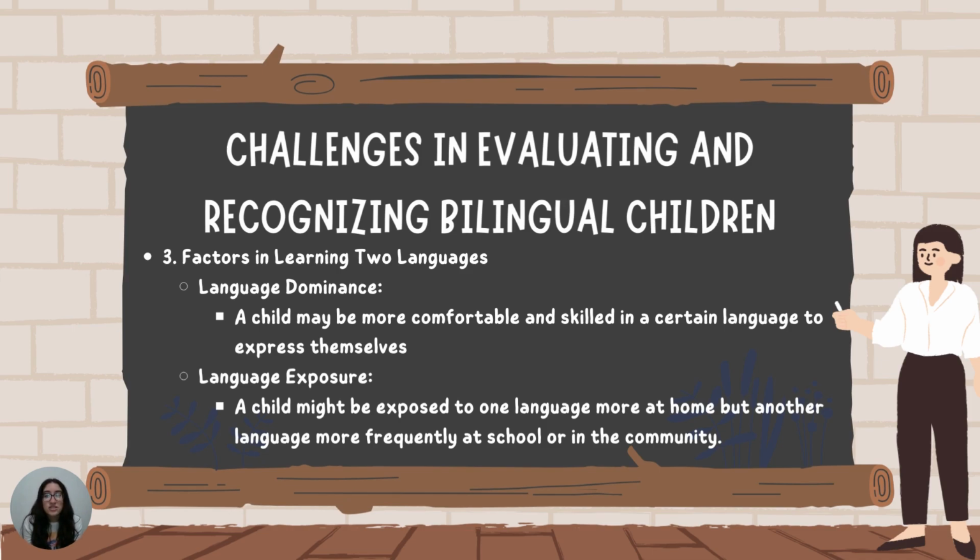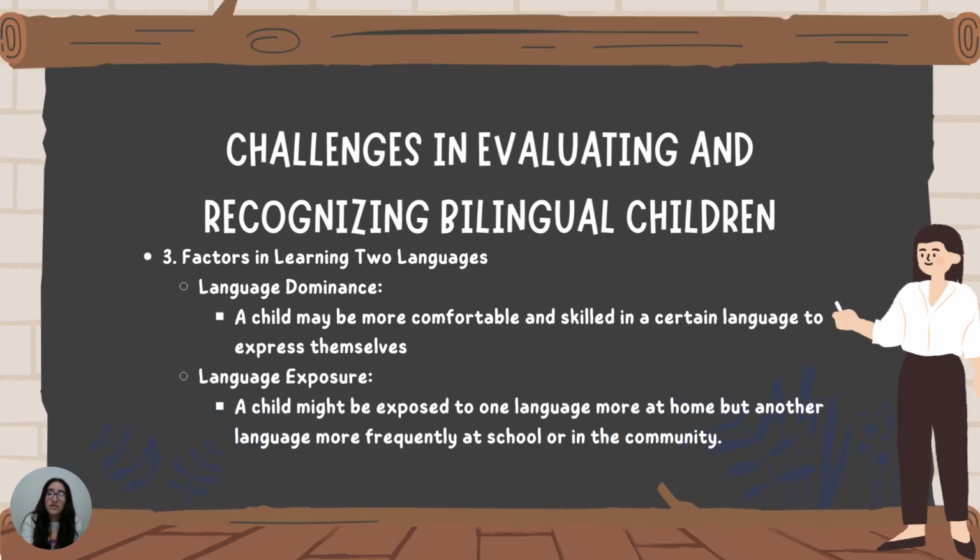Our third challenge is considering the factors in learning two languages. In language dominance, a child may be more comfortable and skilled in a certain language to express themselves. And language exposure is the amount of time a child spends using each language. A child might be exposed to one language more at home, but another language more frequently at school or in the community with their friends and family members around them.